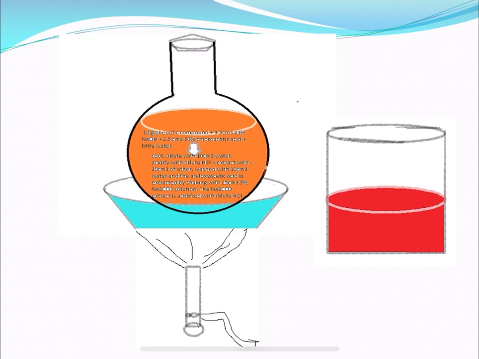In my next class we will understand ethers and epoxides: what they are, their classifications, and the different chemical reactions of ethers, how ethers act with acids, and how they react with oxidation or elimination, or the estimation of the number of methoxy or ethoxy groups in an ether by Zeisel's method. All these things we will see in my next class.